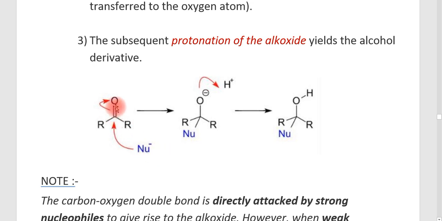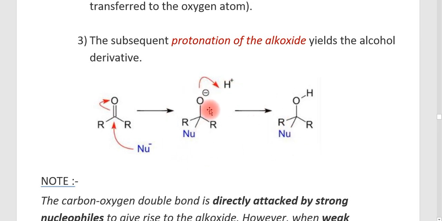Just because of the difference in electronegativity, the bond will shift towards the oxygen. Therefore, the carbon will exist with a positive charge. Because of that, the nucleophile will be attracted towards the electrophilic carbon. So this is a nucleophilic addition. Then an intermediate is formed, with the nucleophile and a negative charge. This compound is called an alkoxide.